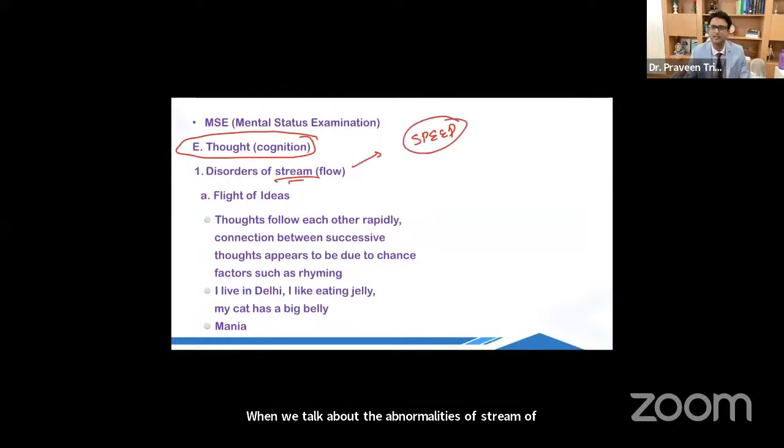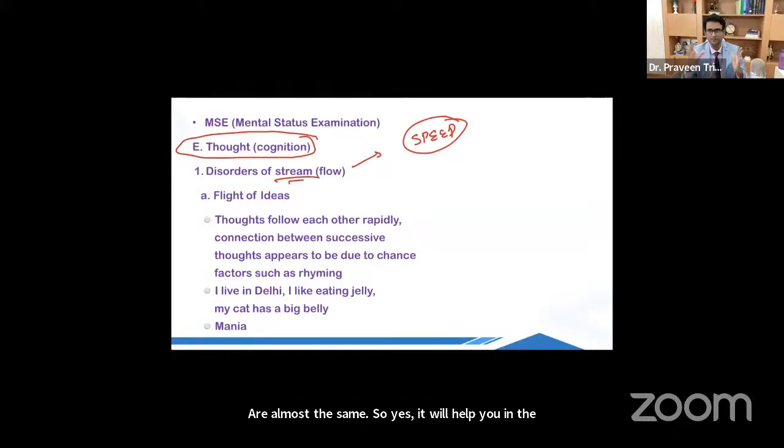The speed of thinking. Now, all these are important for NEET PG. So in the last few years, the questions that are being asked in NEET and FMG are almost the same. So yes, it will help you in the NEET PG.